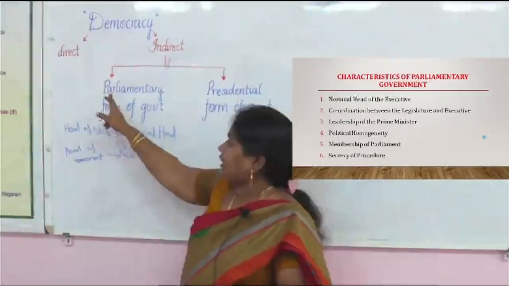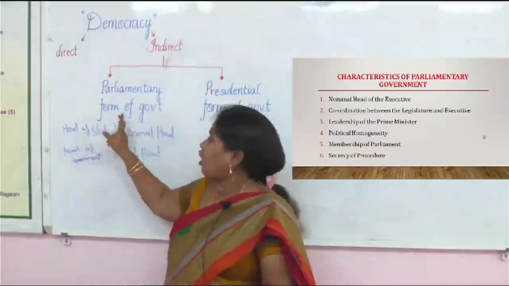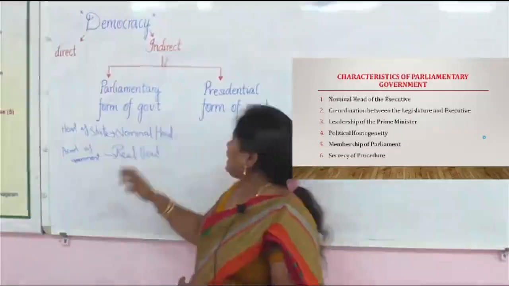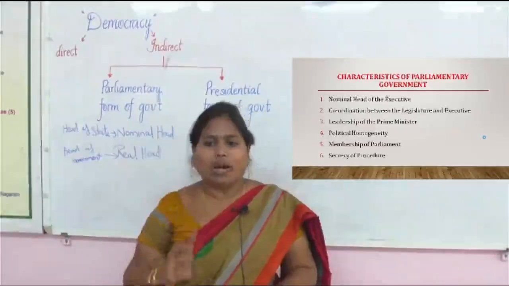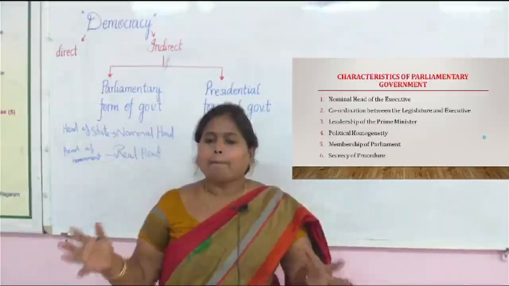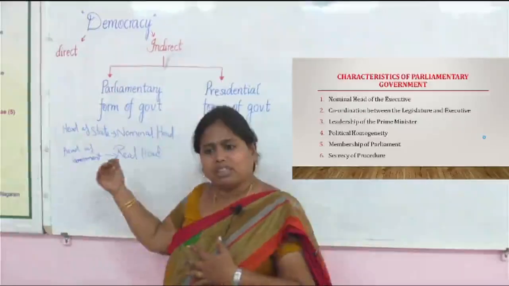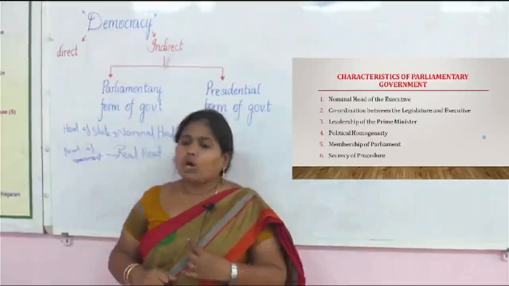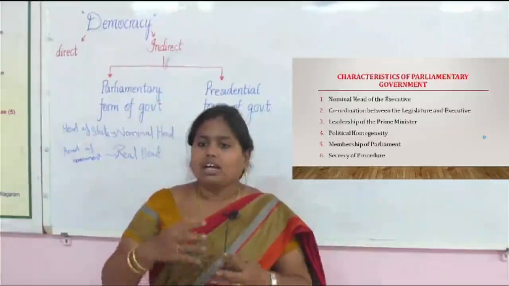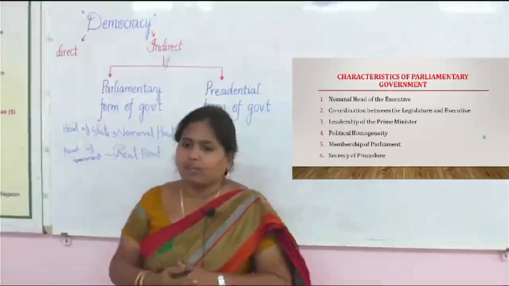But in the presidential form of government, we find only one head. That is another major difference between the parliamentary and presidential form. Is that clear? Let us begin with the characteristics of the parliamentary form of government.